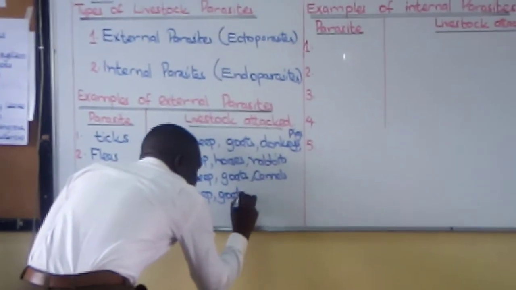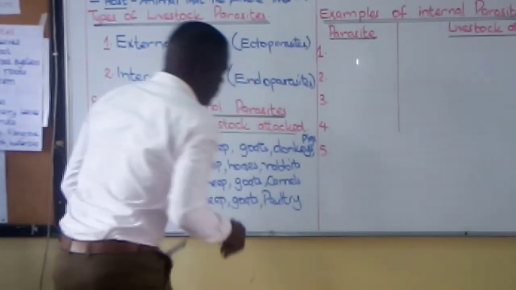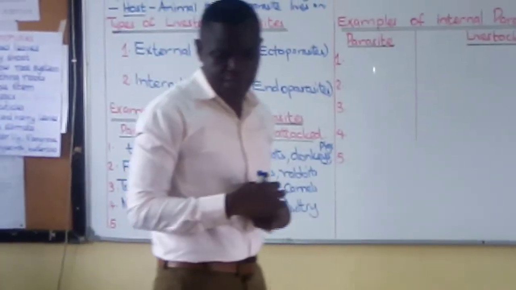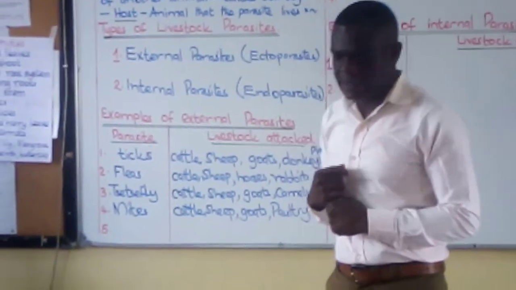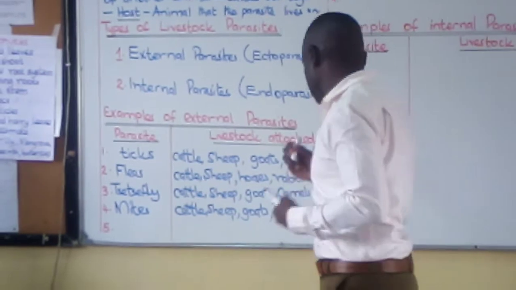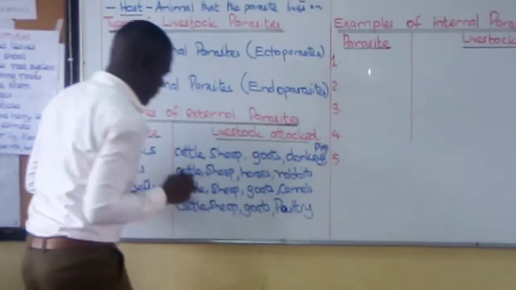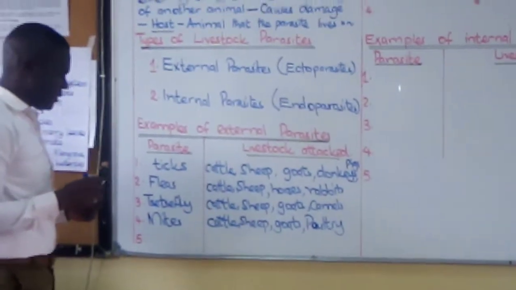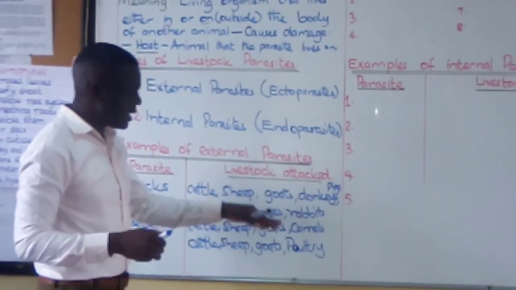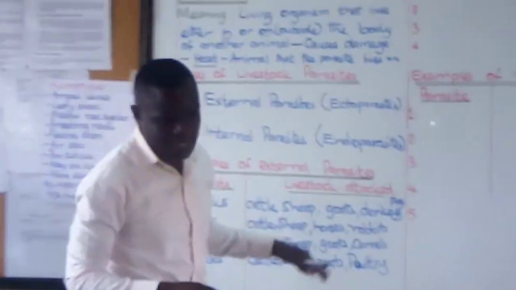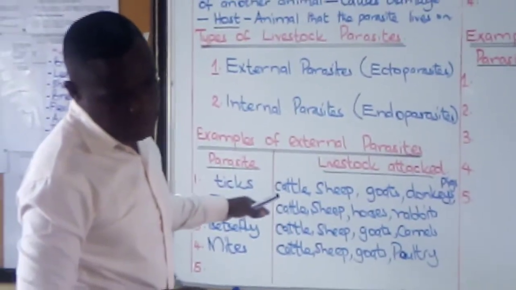Those who do not know poultry, those are the hen, the chicken, poultry, the rabbits, the donkeys, and the horses. Look at the spelling of poultry, that is O. Those are mites. Remember, cattle, sheep, goats, poultry, donkeys, camels are also attacked. And rabbits are also attacked by the mites.